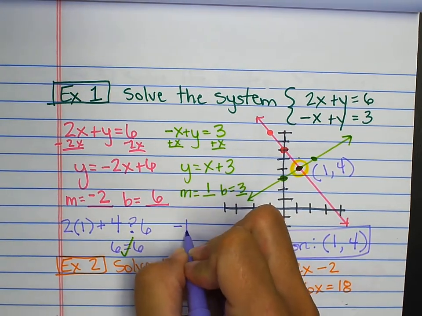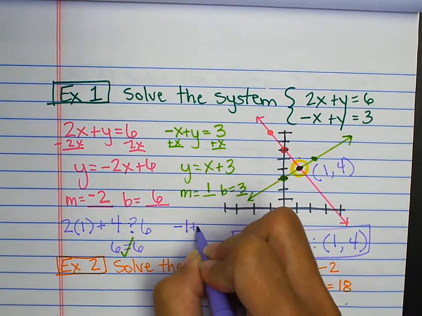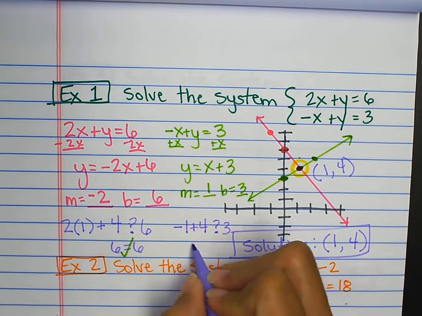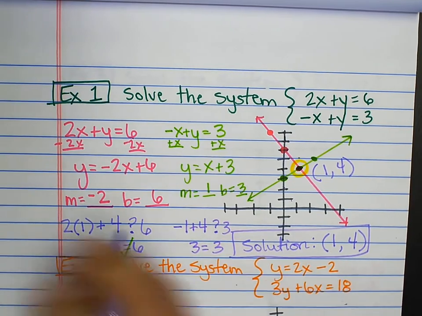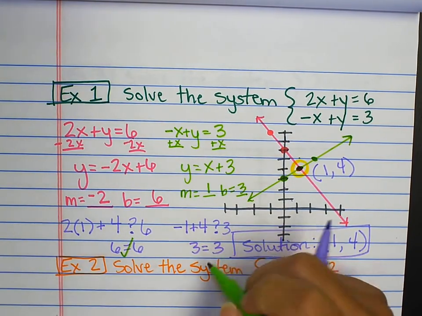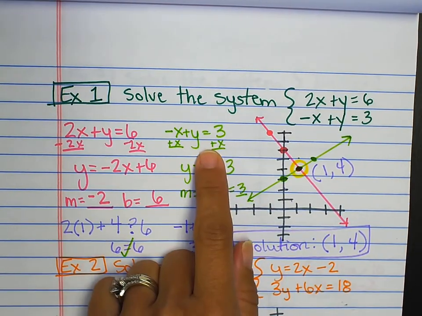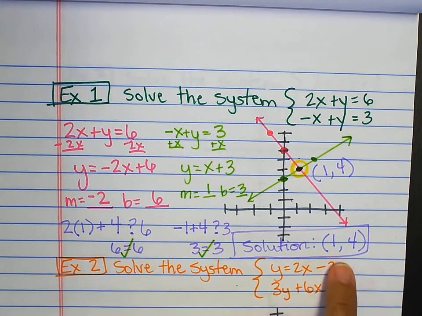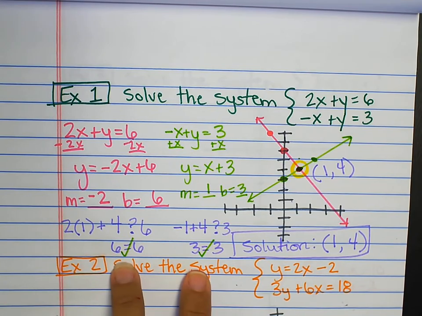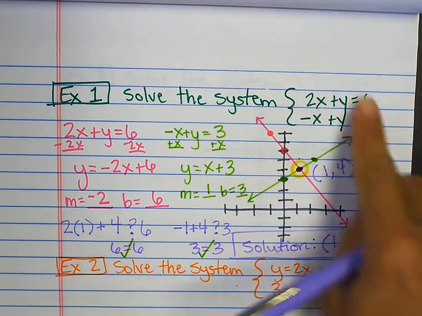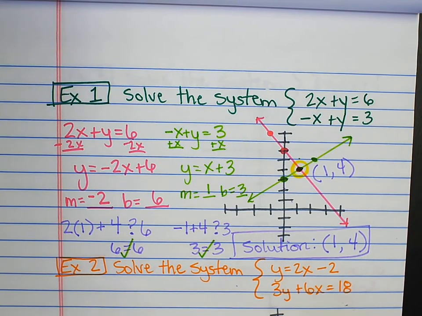Negative x, so that's going to be negative 1, plus 4, I want to know, is that equal to 3? Well, negative 1 plus 4 is 3. 3 equals 3. That is correct. Therefore, the point 1, 4 falls on this line. Because the point 1, 4 makes both equations true, it is the correct answer to this system of equations.